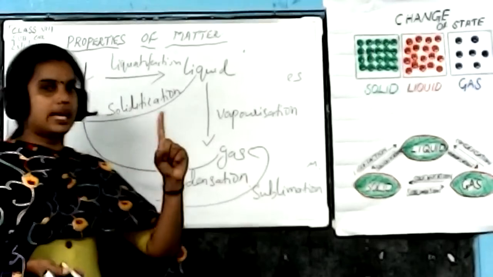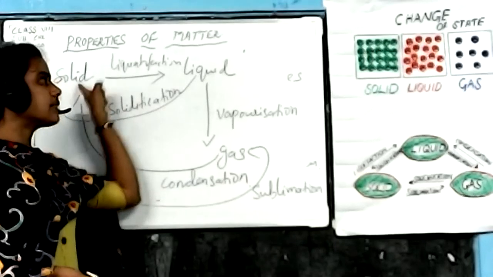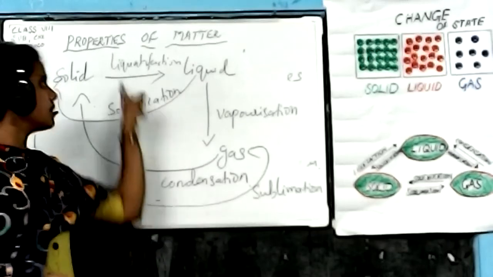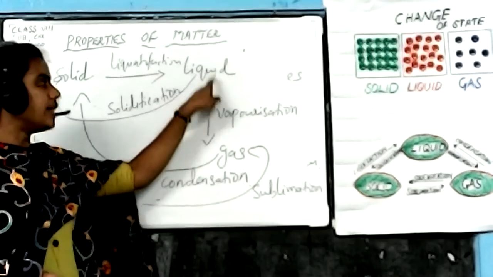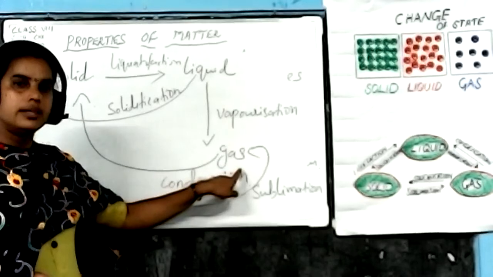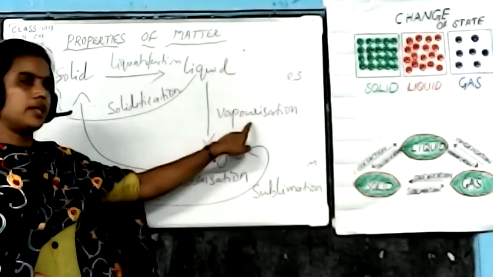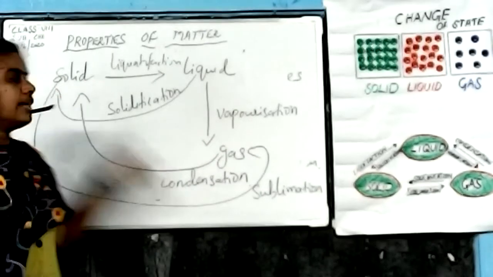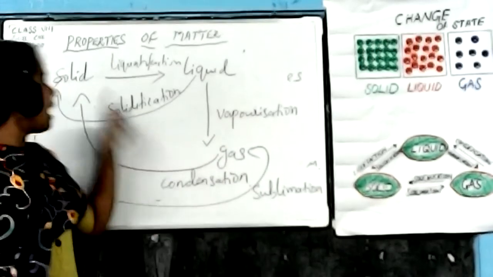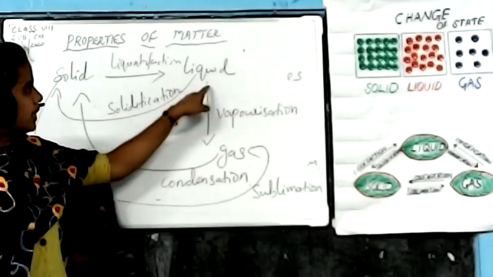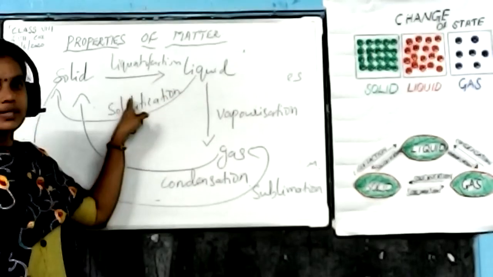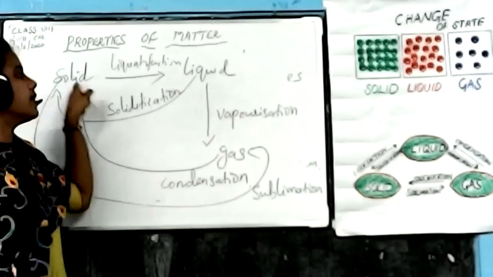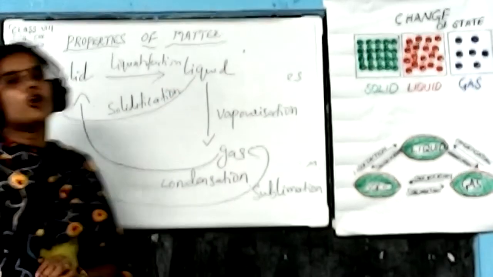Okay. So once again repeating, when a solid is converted into liquid, it is known as which process? Liquefaction. And when a liquid is converted into gas, that process is known as vaporization. Then a gas is converted into liquid form, that is known as condensation. And a solid is converted into liquid form, it is known as liquefaction. Again, a liquid is converted into solid, that is known as solidification.